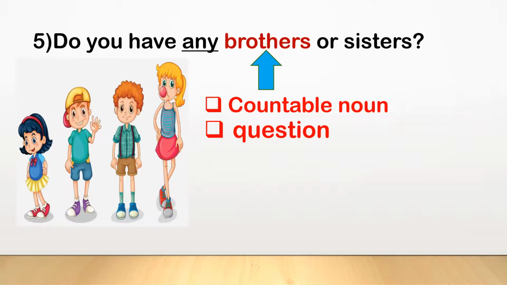Now, let's see the next example. Do you have any brothers or sisters? Children, in this sentence, there is a question mark at the end. It means this is an interrogative sentence. And the word brothers is a countable noun. So, we use the word any in the sentence. And the sentence is, do you have any brothers or sisters?